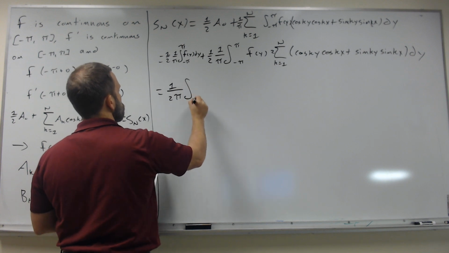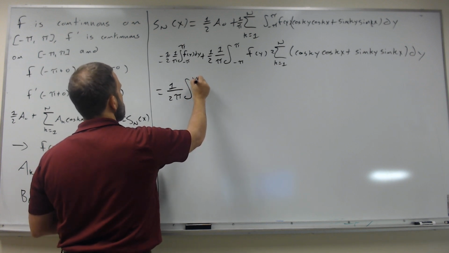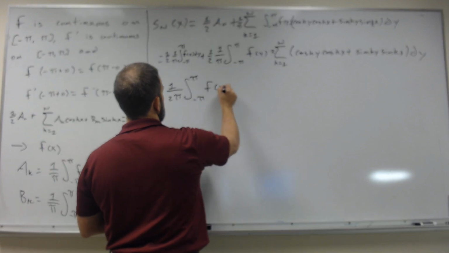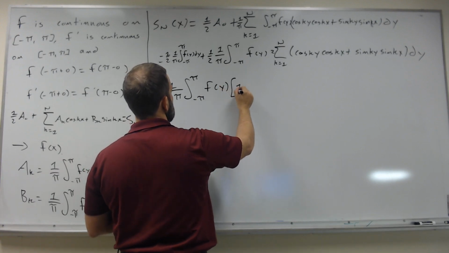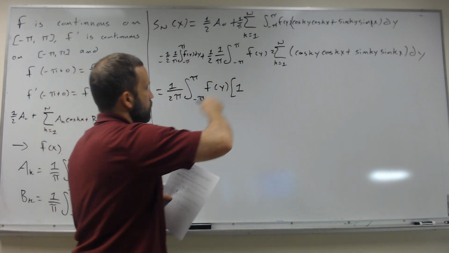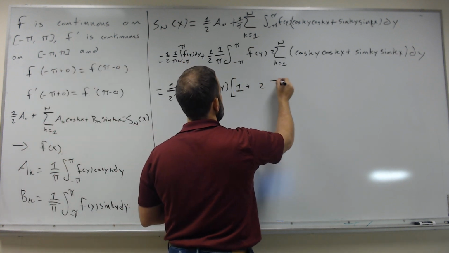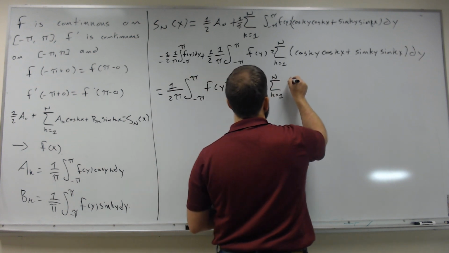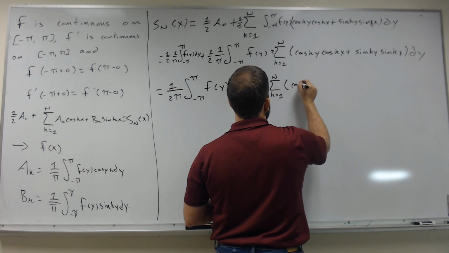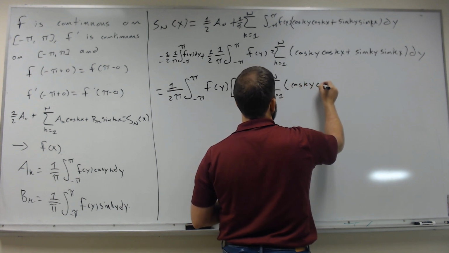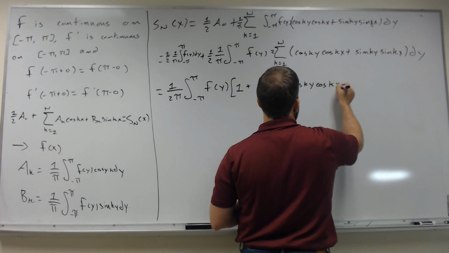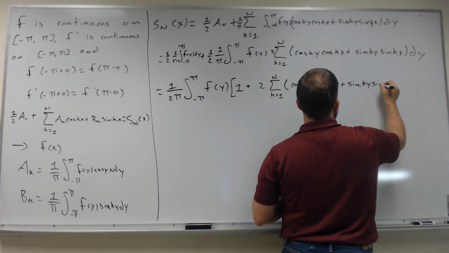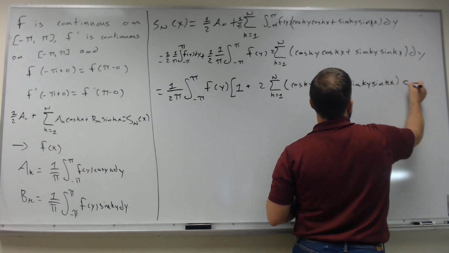And now I'm going to have an integral from minus pi to pi of f of y times 1, the 1's coming from here, and then plus 2 times the sum k equals 1 to n of cosine ky cosine kx plus sine ky sine kx dy.